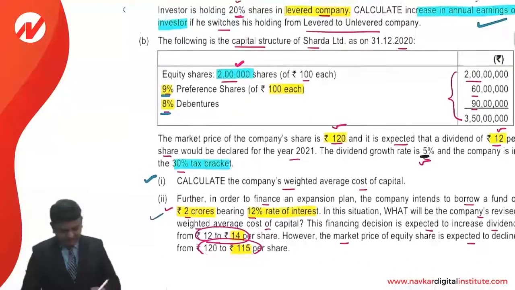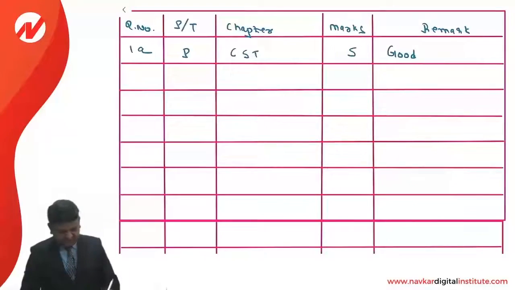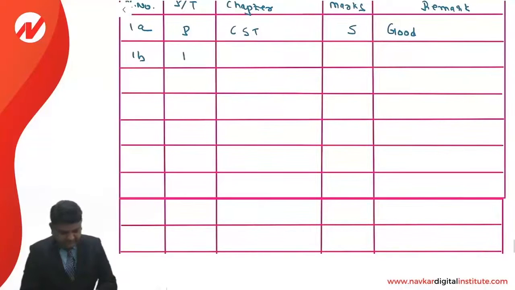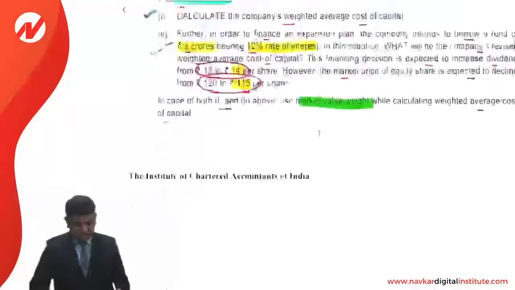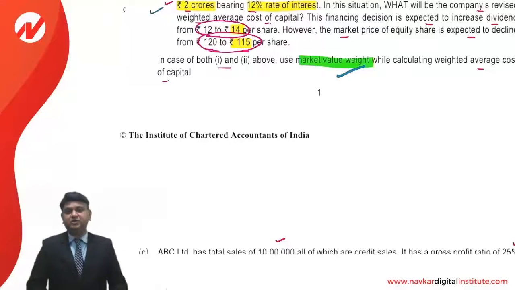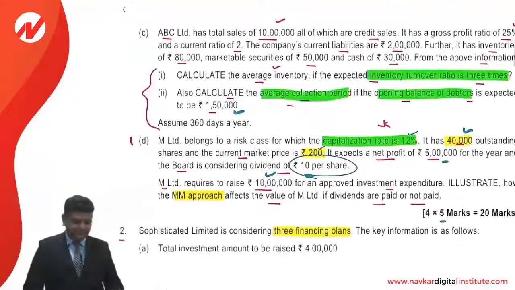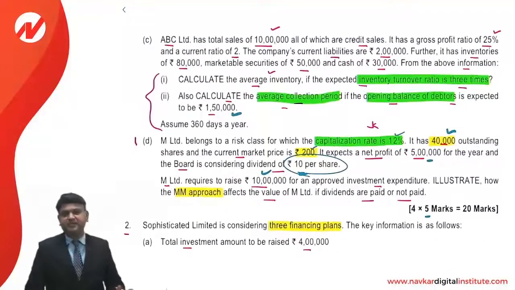Question number 1B is from the chapter of cost of capital. It is a practical question, 5 marks, and again a simple question. One good clarification made again in this question is that you are required to adopt the market value approach for calculation of WACC. Students have had confusion about this a number of times. The reason is that the clarification is not made by the institute, and the suggested answer of the institute sometimes provides the book value proportion, sometimes market value, so they have that kind of confusion. But fortunately over here, there is no such confusion.